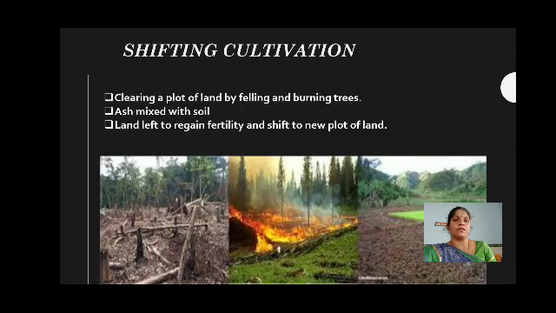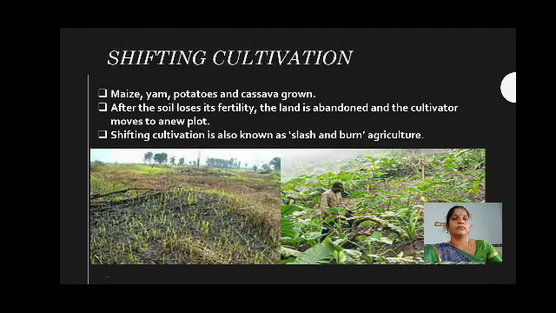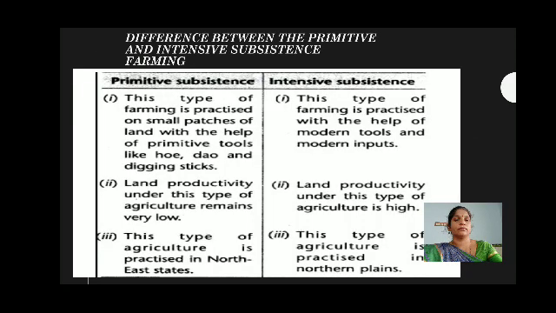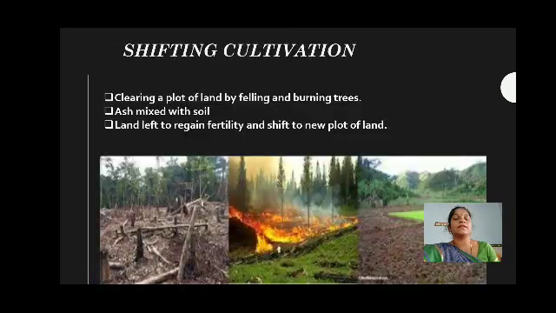In the primitive subsistence farming, first we see shifting cultivation. Listen. Shifting cultivation. What are the crops growing here? Maize, yam, potatoes and cassava. Shifting cultivation: clearing a plot of land by felling and burning trees.